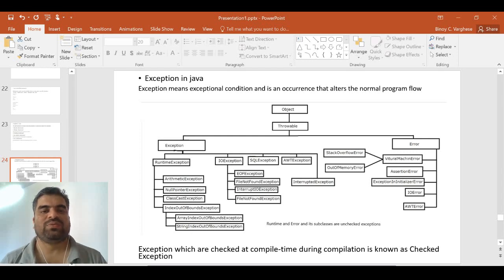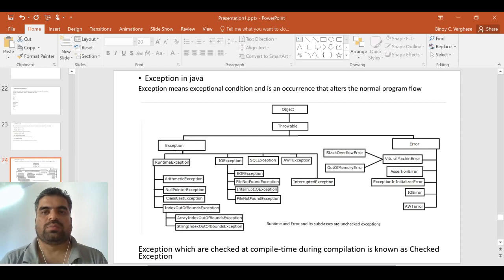Hi, today we are going to discuss exceptions in Java. So what is meant by exception in Java? An exception means an exceptional condition that occurs in the normal program flow, which means this exception can